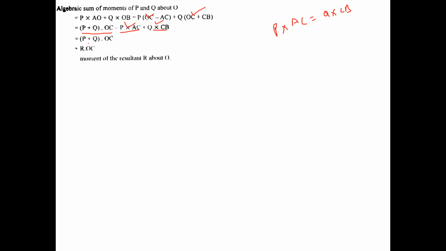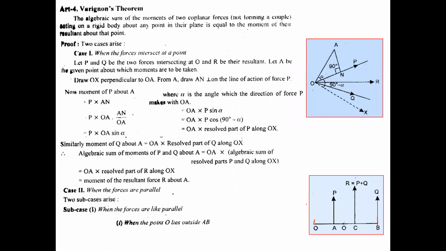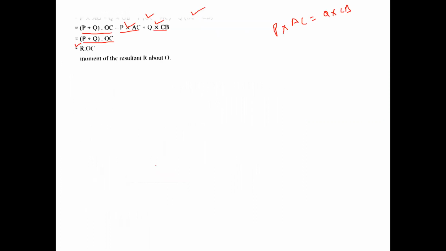I would remain with P plus Q into OC. P plus Q is R, so R into OC. And R into OC means, you can see in the diagram, this is the force, this is the perpendicular distance. R into OC means the moment of the force R about O. So the moment of the resultant R about O, and we had to prove this thing. So in the like parallel forces, I have the result in the case when the point lies outside AB.